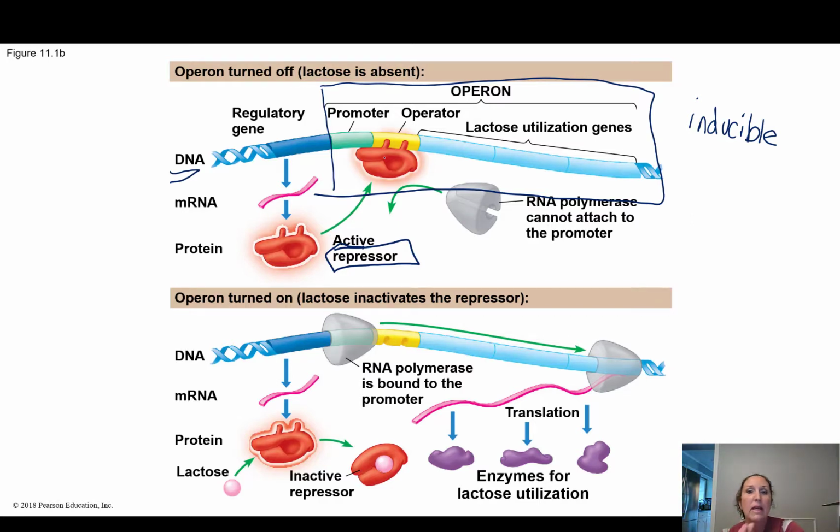Now, if we drink a big glass of milk and we've got a lot of that sugar, it is going to bind to this part of the repressor right here. And when it does, it's going to pull it off. So the repressor is pulled off of the operator, and then we can create those enzymes.